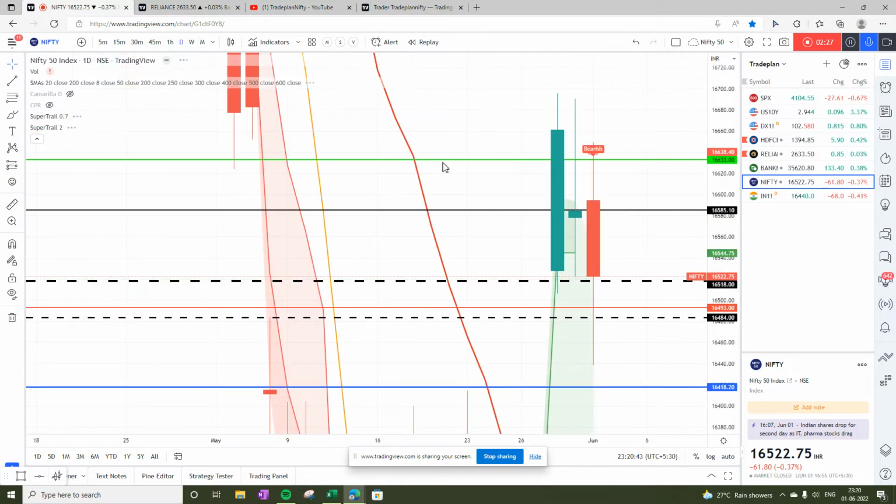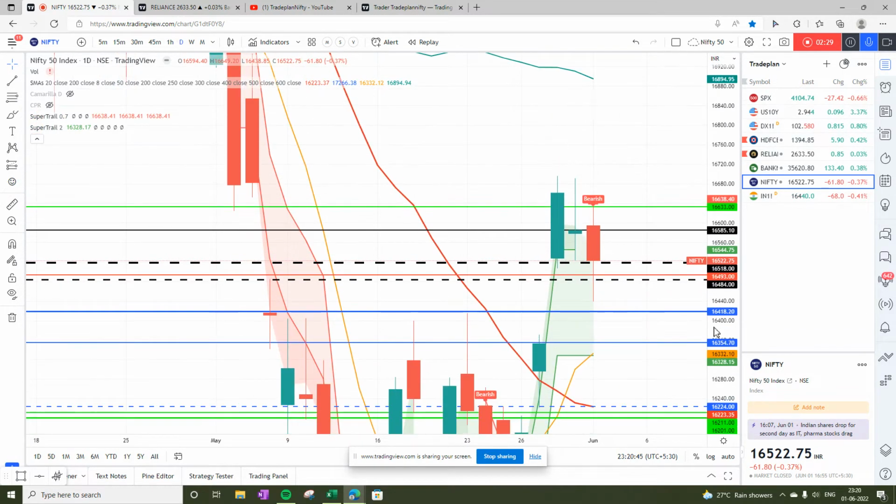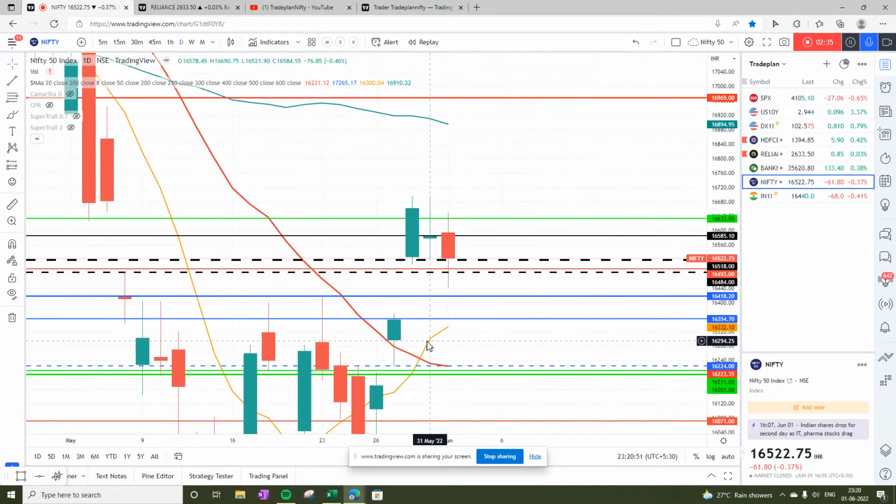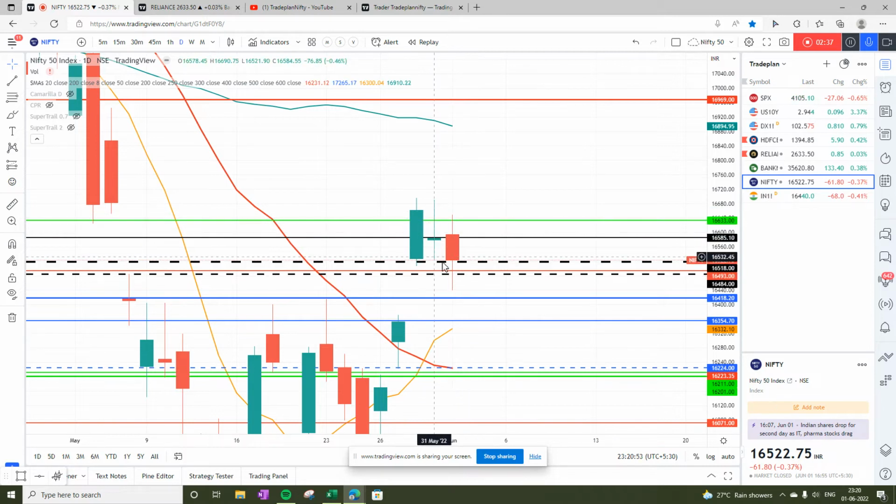When you look into Nifty, we see that on daily chart, Nifty is still above 20 and 8 bar moving average, so definitely in uptrend. But after yesterday's doji, today a red bar is formed. So this confirms the reversal. This is my reversal pattern 4, the doji, which I have spoken about in my educational playlist. So please check it out on my YouTube channel, Trade Plan Nifty. So on Nifty, we see a sign of confirmation of reversal, but still it is an uptrend.